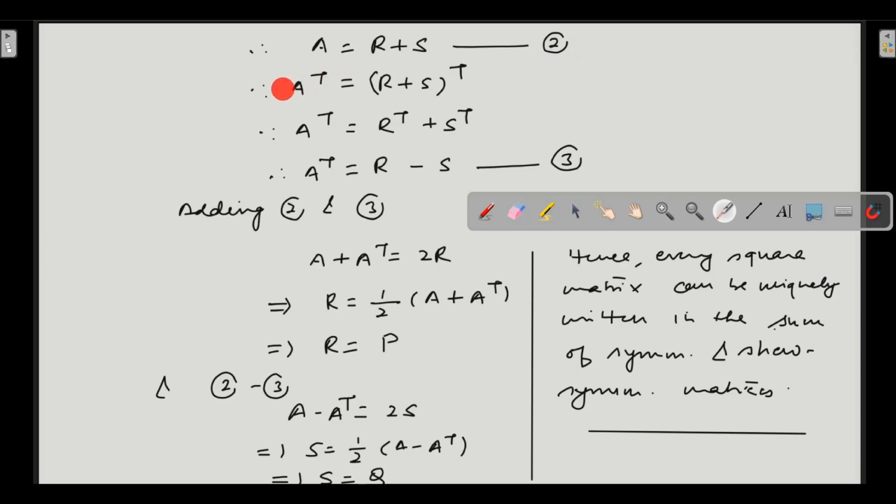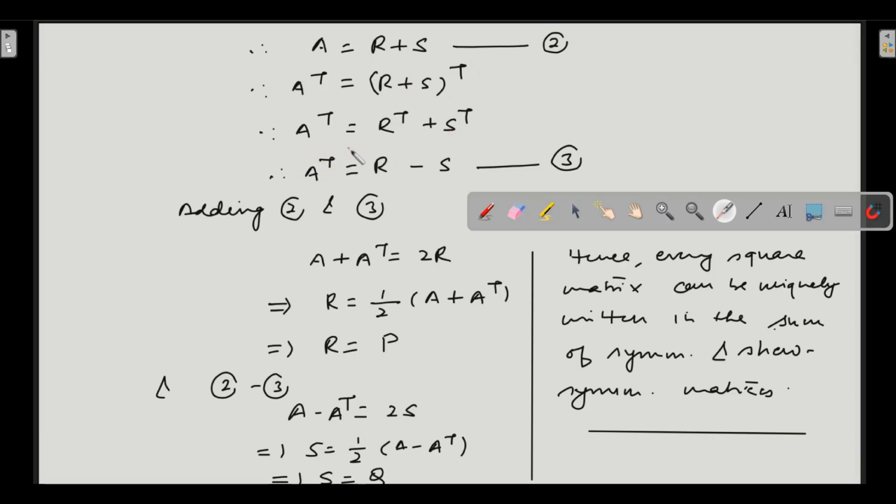Now take transpose on both sides. So A transpose will be equal to (R plus S) complete transpose. Now A transpose remains as it is, and this (A plus B) complete transpose property, transpose will go with R, so it will be R transpose. Transpose will go with S, so it will be S transpose.